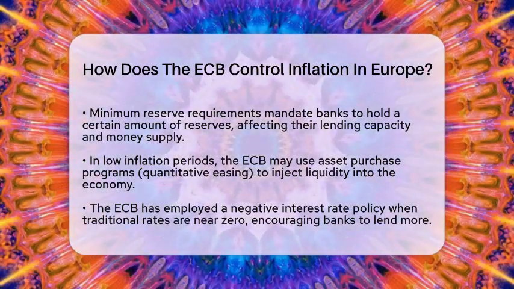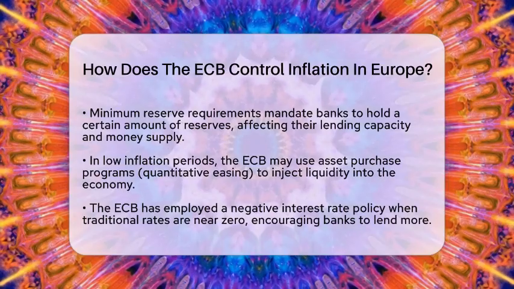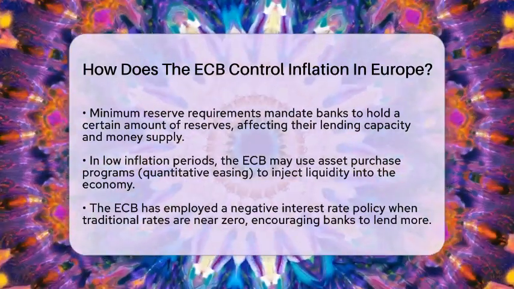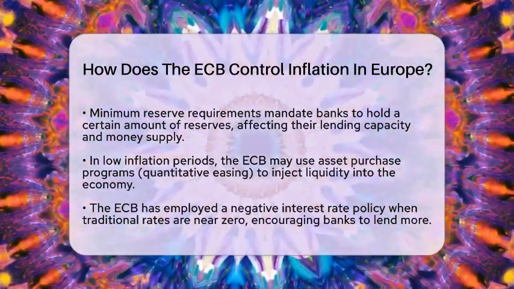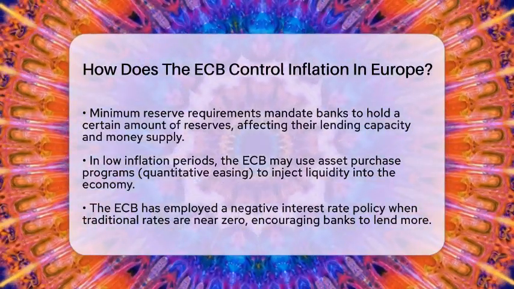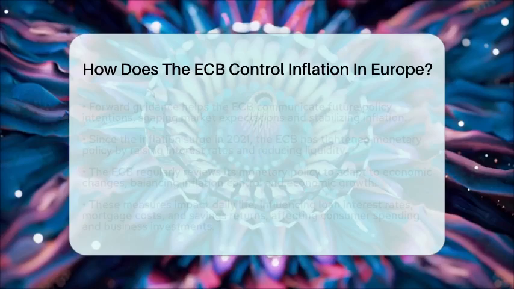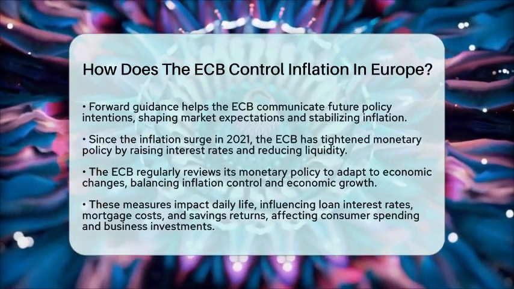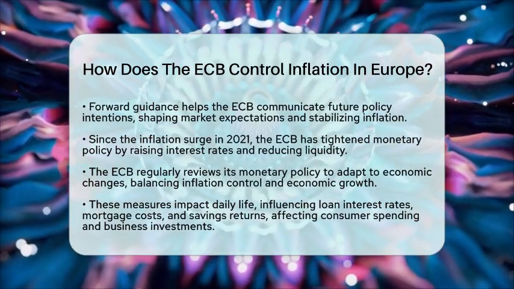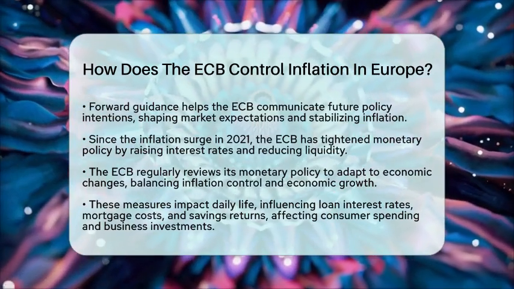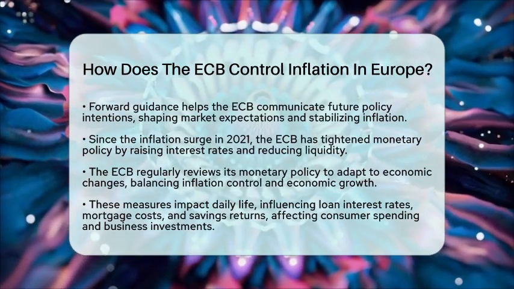Forward guidance is another strategy the ECB employs. By clearly communicating its future policy intentions, the ECB helps shape market expectations and economic behavior. This can stabilize inflation expectations among consumers and businesses. Since the inflation surge in 2021, the ECB has been tightening its monetary policy. This involves raising interest rates and reducing liquidity to steer inflation back toward that 2% target. These actions slow down economic activity, which can help reduce inflationary pressures over time.